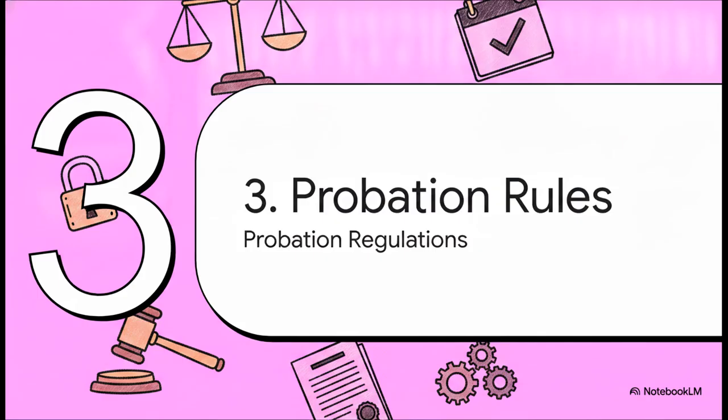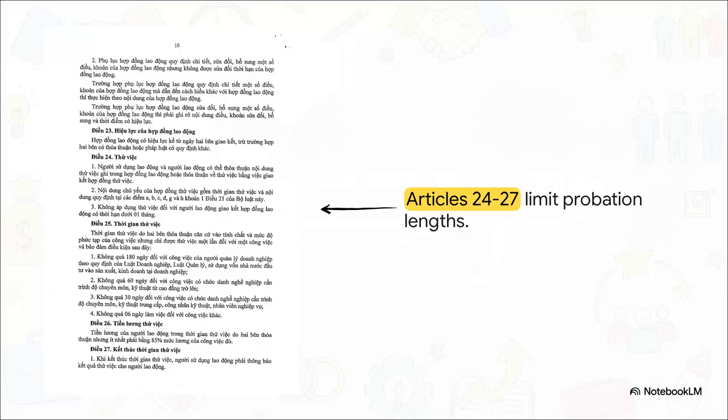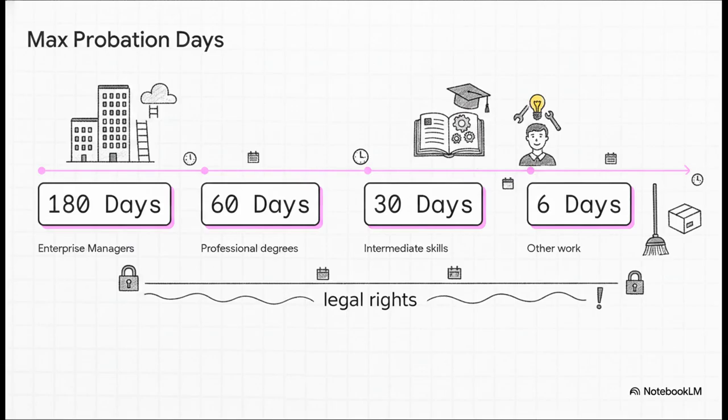Section 3. Probation Period Regulations. Looking at the actual text from Articles 24 through 27, we can clearly see that the state recognizes just how vulnerable the probation period can be. Because of that, they establish strict mathematical caps on exactly how long a probation can last, as well as the absolute minimum pay you must receive during this trial window. Let's map this out clearly.